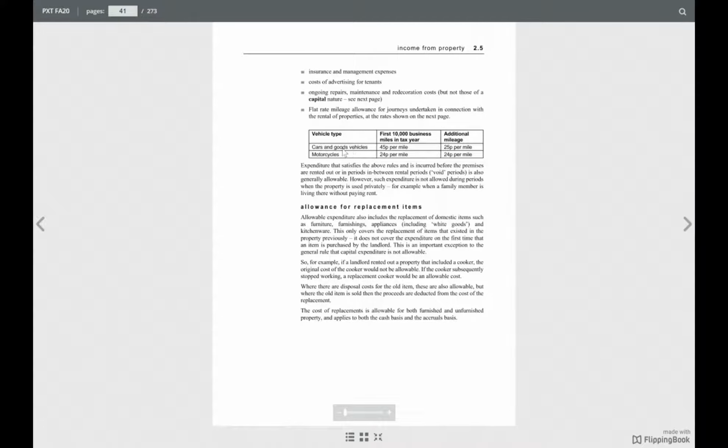If you travel by car, then it is 45p per mile for 10,000 miles in a year, and additional 25p per mile. And if you travel by motorcycle, 24p and 24p. This is a very specific example, may or may not be in the exam, but if it is, then you have to calculate. All right.